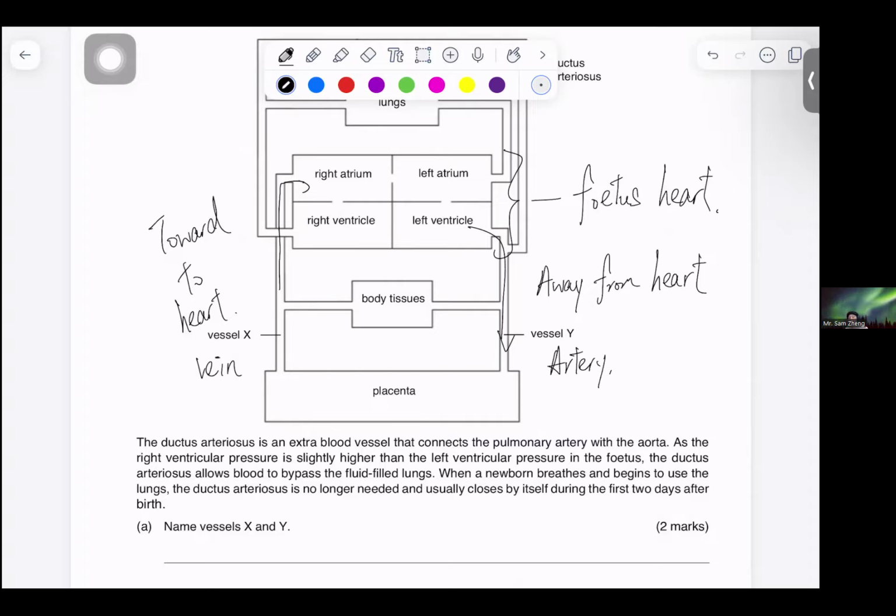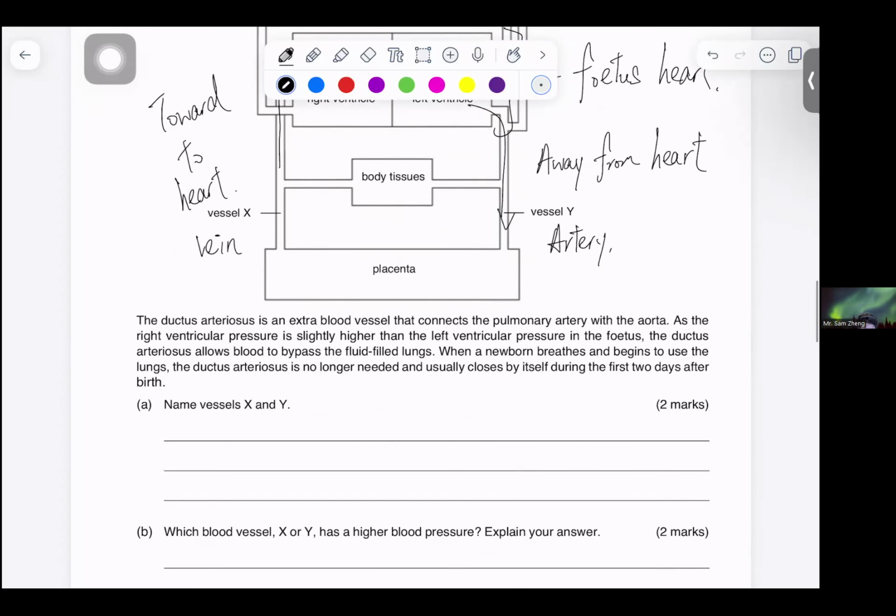Is it clear? Then, as these are the vein and artery that connect the baby's heart and the placenta, they will be the umbilical vein and the umbilical artery.